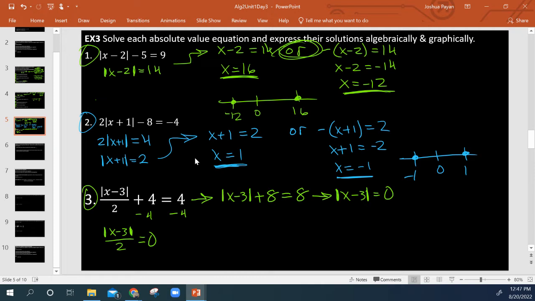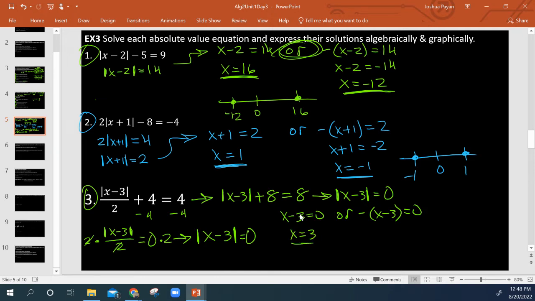Then I multiply by 2 on both sides, right? And we end up with the exact same thing. X minus 3's absolute value still equals 0. Okay, so either way you look at it, it works out the same way. So that means our or statement is x minus 3 equals 0 or negative x minus 3 equals 0.